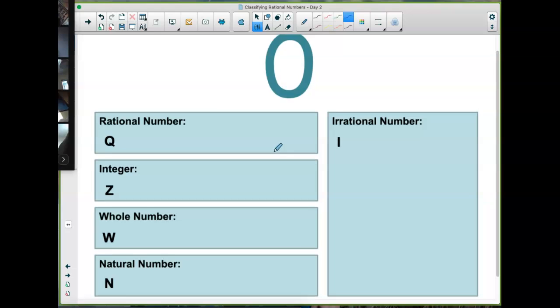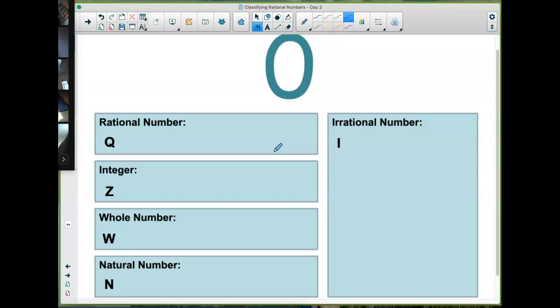0. Where do you put 0? Okay, so I want to remind you that it goes in more than one category. Okay, 0 is not a natural number.